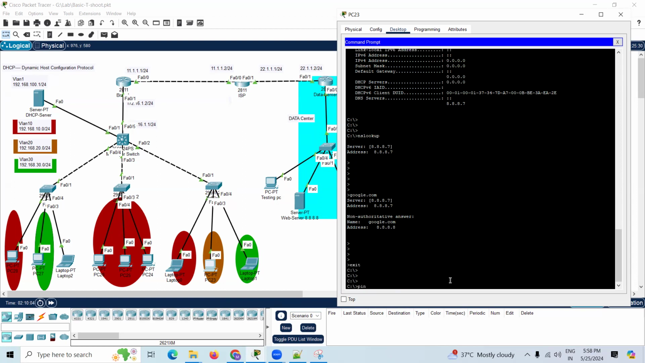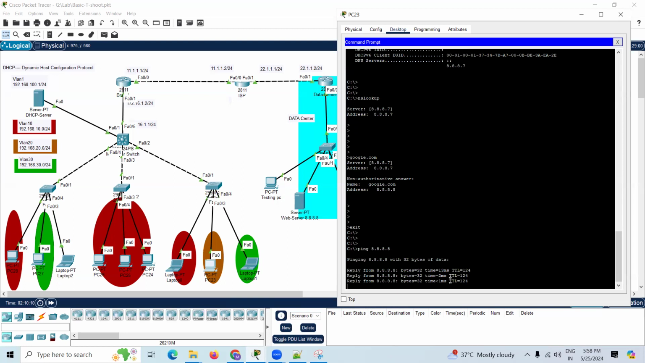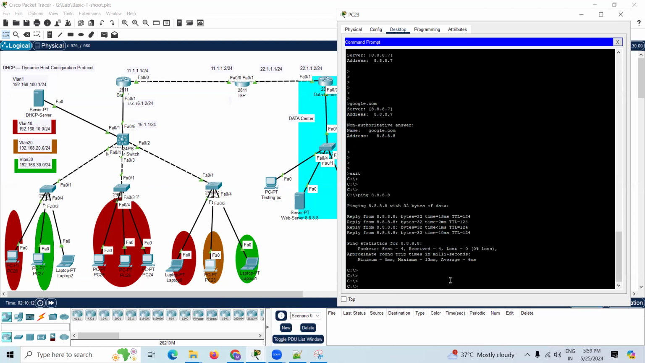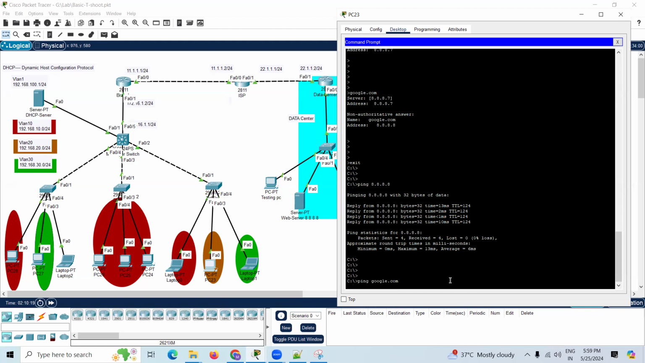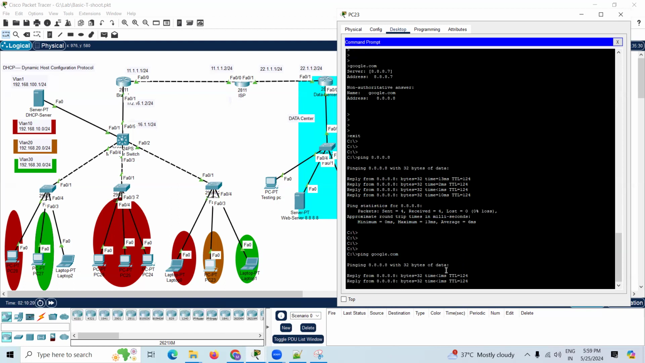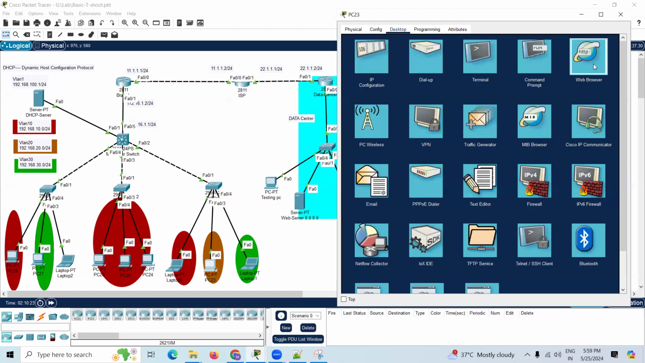Exit from here. Now ping the Google website again. Yes, we are able to ping. Try to ping the Google website. Try to ping google.com. You can ping likewise also. Yes, we are able to ping. Yes, it is fine. Now check from your web browser.